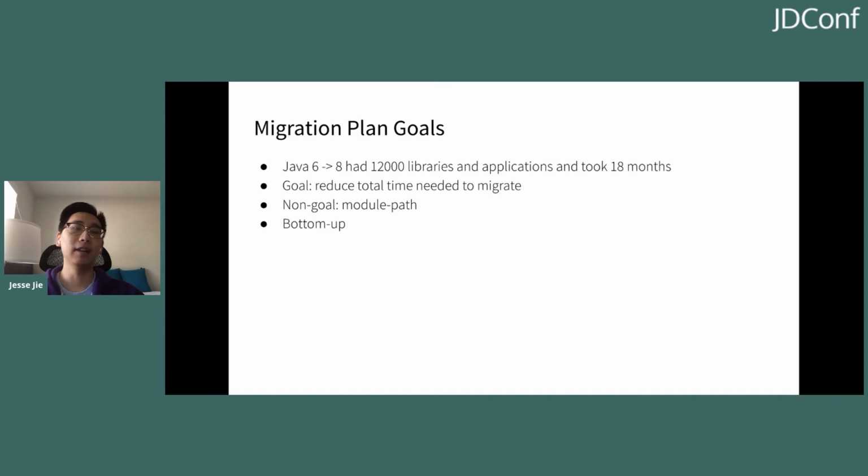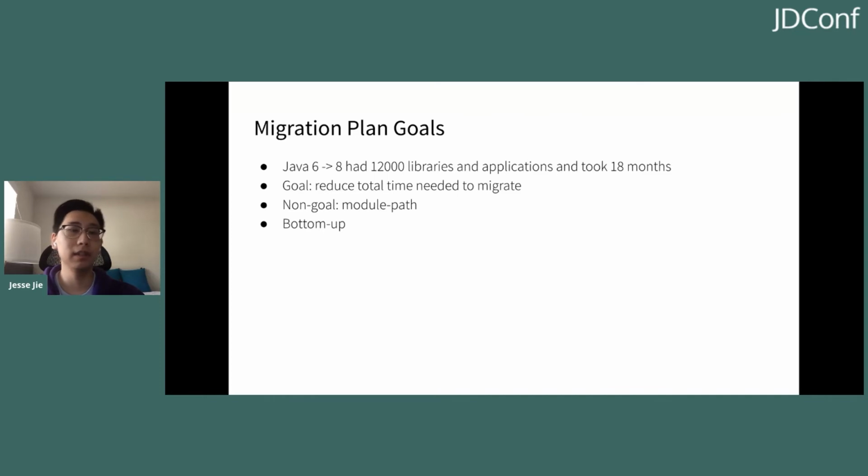This is not very good because Oracle has changed their release schedule to upgrade major versions every 6 months now. Before it was every couple of years, but after Java 9, we have a new major Java version every 6 months. So 18 months is definitely not acceptable to migrate these. So our goal here was to reduce the total time needed to migrate.